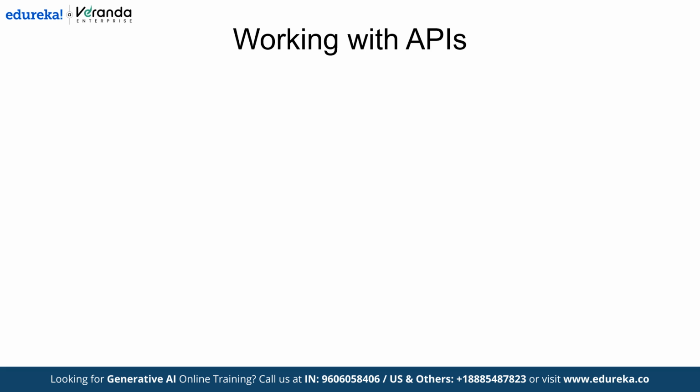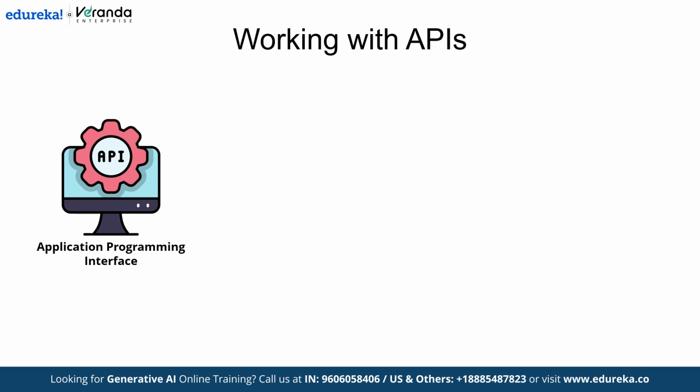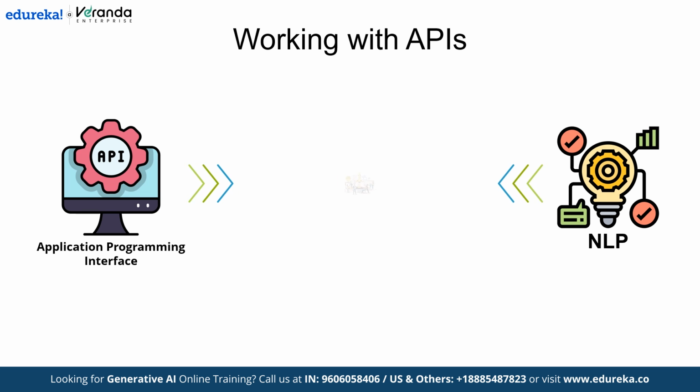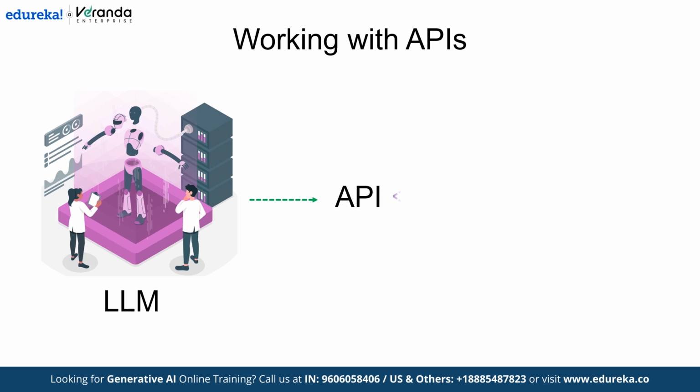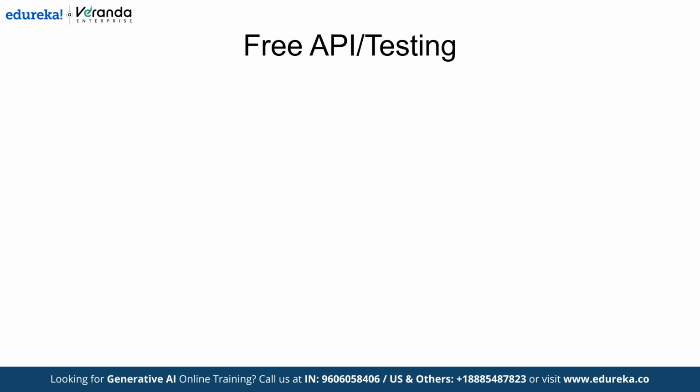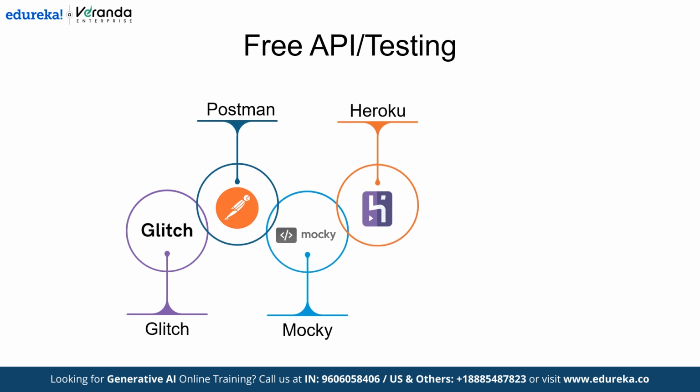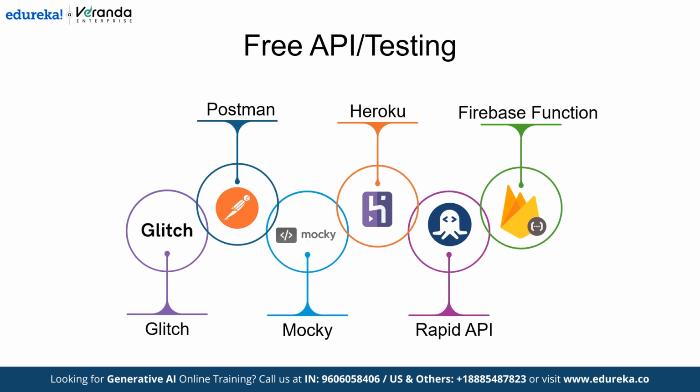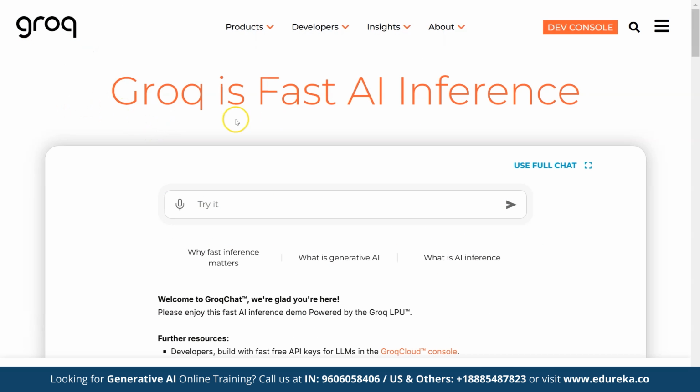Next, working with APIs. APIs, which stands for Application Programming Interfaces, allow you to integrate and extend functionality in your projects, and they can be paid or unpaid. So in this video, we will mostly tell you about free API sources. Use free API platforms like Glitch, Postman, Mockoon, Heroku, RapidAPI, and Firebase Functions. Also, build APIs with platforms like Groq to create generative AI integrations. And you can also use Hugging Face for free resources.